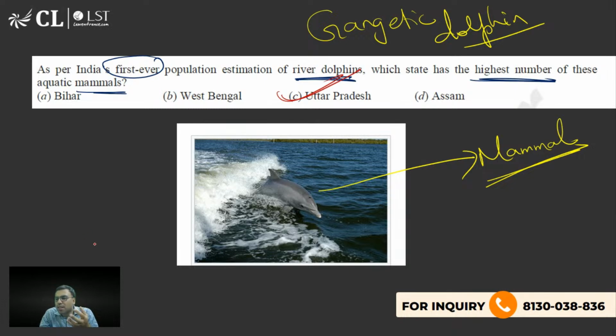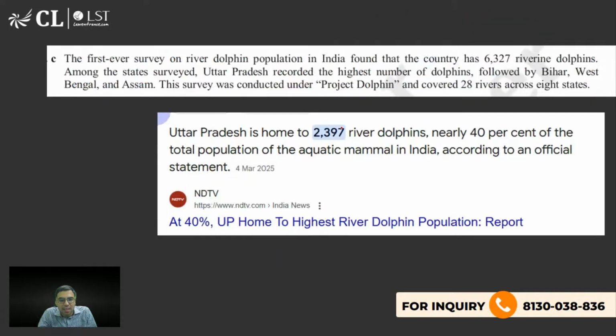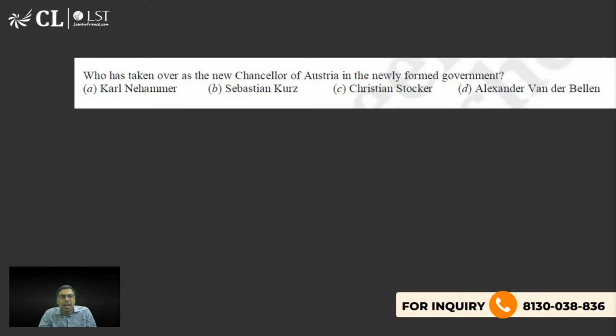हालांकि गंगेटिक डॉल्फिन के लिए प्रोटेक्शन सेंटर वगैरह बिहार में खोला गया, but here the maximum number of dolphins you will find because उत्तर प्रदेश is the largest state out of these four, है ना? तो आपको पता होगा. So C is the right answer. Yes, Suvir Sampath and Brad Mammals, you both were right. C is the right answer. So 2397 river dolphins are there, nearly 40% of the total population in India. Okay. C is the right answer. Let's move on to the next one.